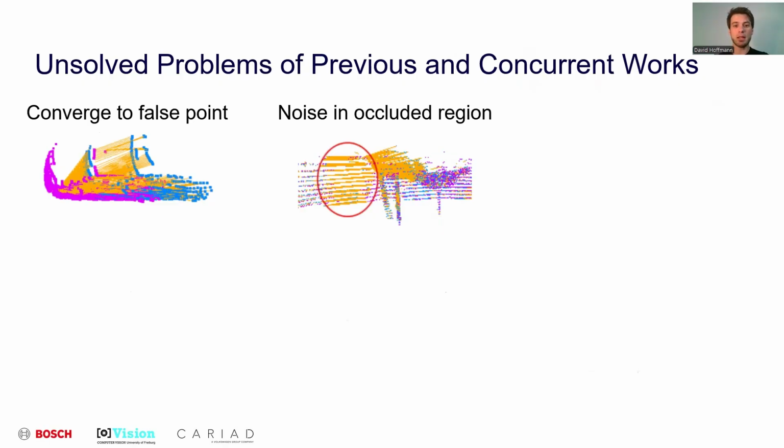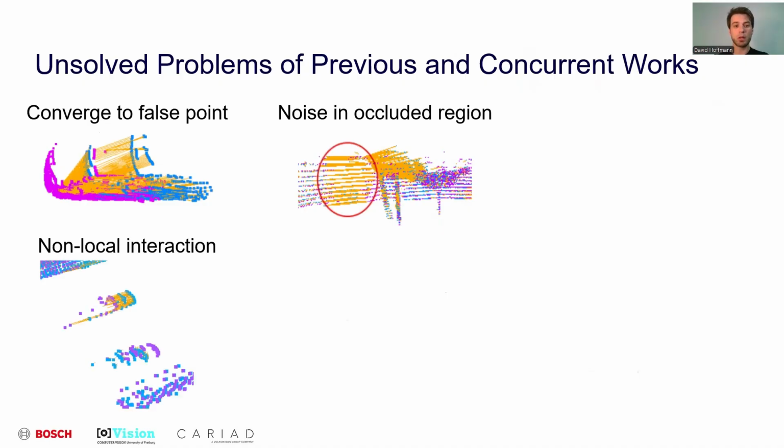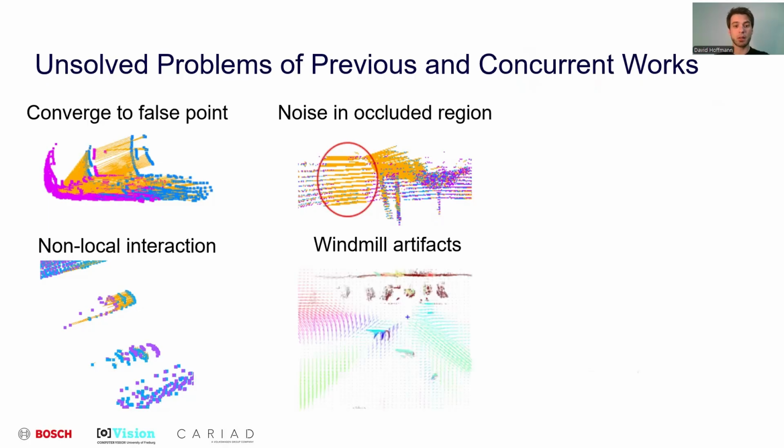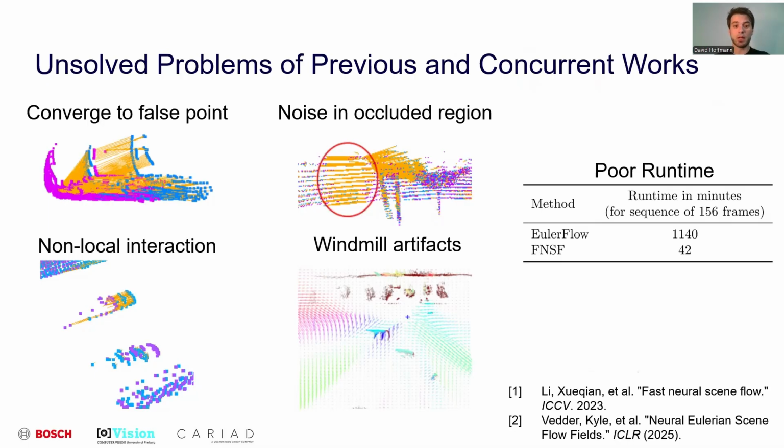We observe error in occluded regions. For example, here, the highlighted region shows a wall, which is occluded by the tree for one of the two point clouds. Fast neural scene flow incorrectly predicts large motion for these points that are visible only in one of the two frames. We observe non-local interactions. The method sometimes fails to estimate the flow correctly when two objects pass close to each other but move in opposite directions. And we also observe artifacts in empty regions. When visualizing the estimated flow fields from a bird's eye view, we observe significant flow in empty areas of the scene. And finally, the runtime of fast neural scene flow and the current state-of-the-art method Euler flow is often too high for practical deployment in real-world systems.